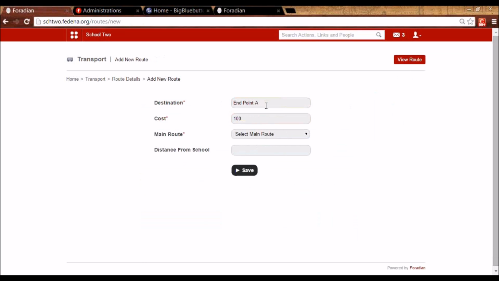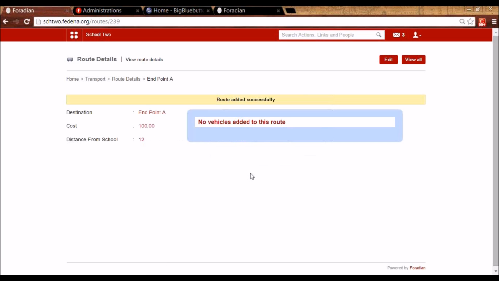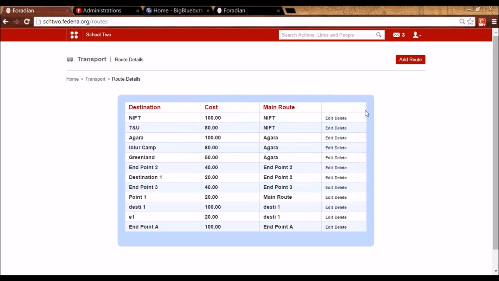For the first time, you have to create the destination, and then you can create points between the destination and your institution. So do not select anything in main route and give the distance from school as per what it is. So let's say it is 12 kilometers and I can save it. So we've added this route. In this way we can add other routes. Let me add one more route.